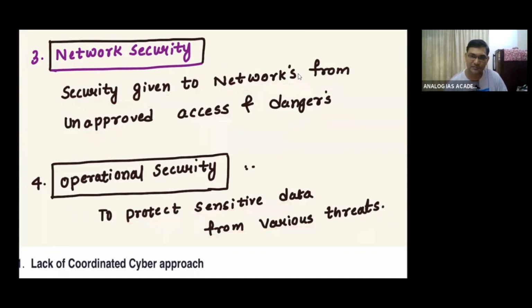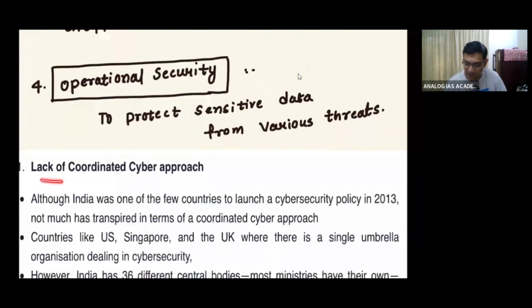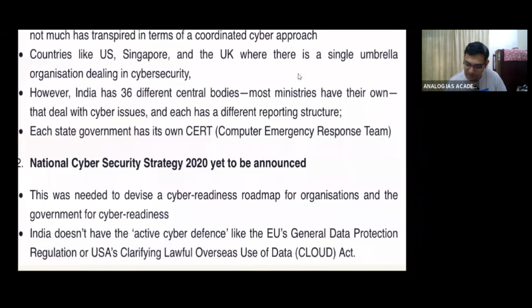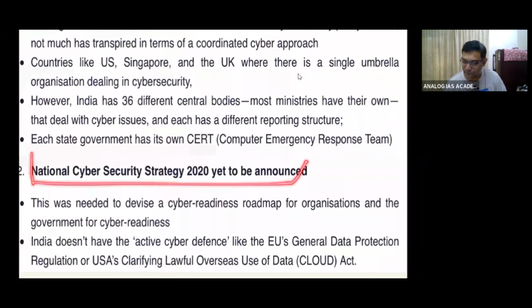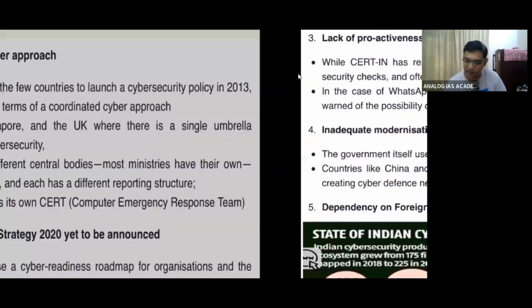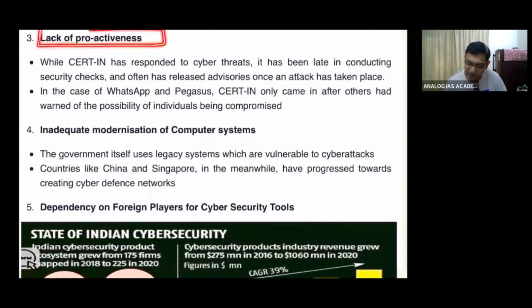So what are the challenges? Some challenges I'll write. Lack of coordination in the cyber security approach, and the national cyber security strategy is yet to be implemented. Lack of proactiveness, because CERT-In, the emergency response team, has been late in conducting security checks and often releases advisories once an attack has taken place.